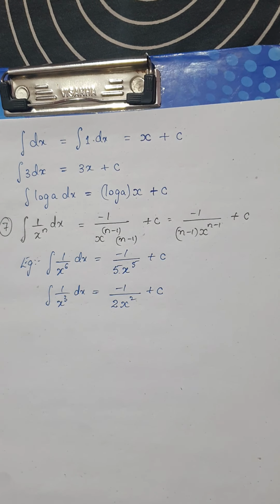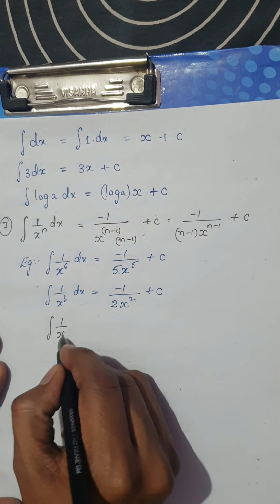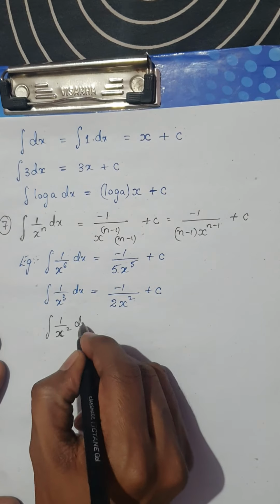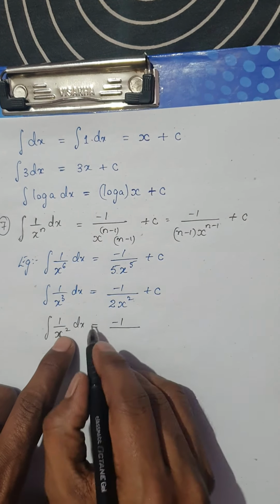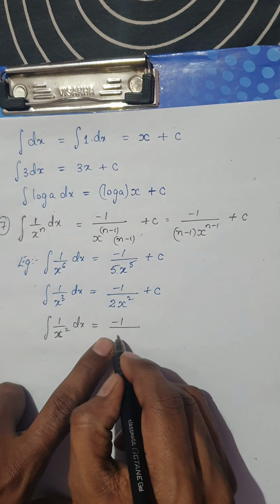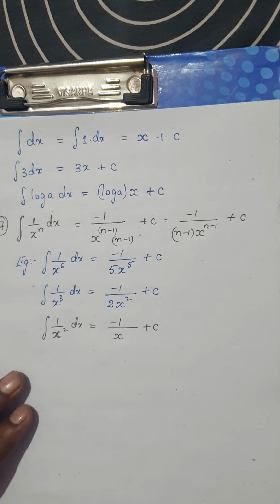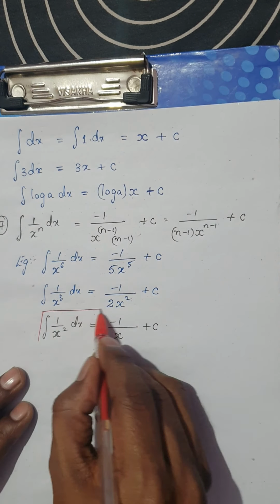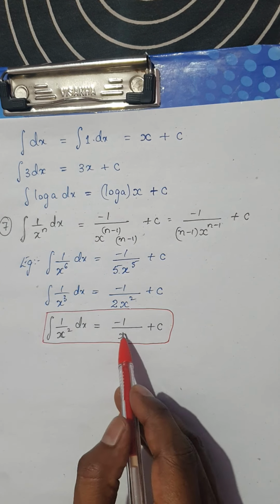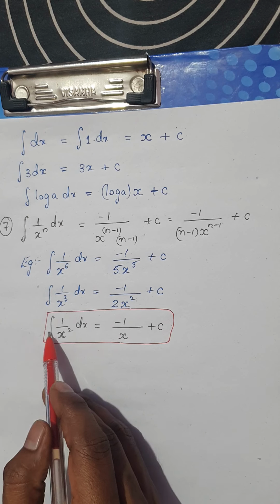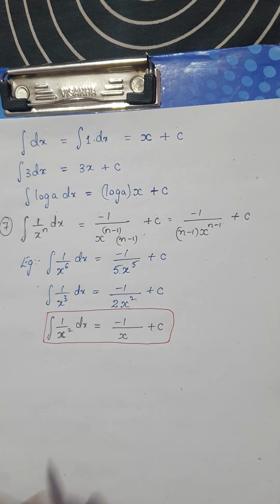Now we can also think of this one as a formula. The integral of 1 by x square dx would be minus 1 divided by, so 1 less than 2 is 1, so 1 is multiplied, it would be the same. So minus 1 by x plus c. You can take it as a formula itself. The integral of 1 by x square is minus 1 by x plus c. You can think of differentiation. The derivative of 1 by x is minus 1 by x square, isn't it? So the integral of 1 by x square is minus 1 by x plus c.